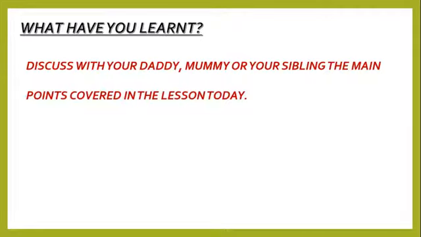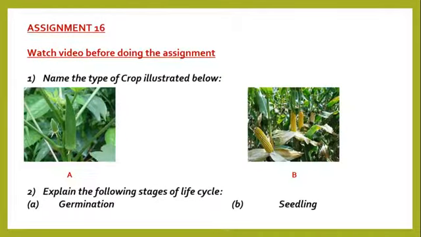Discuss with your daddy, mommy, or sibling the main point covered in the lesson today. You are kindly reminded to do this exercise. Question 1, name the type of crop illustrated below. This same question was asked during the starter stage of this lesson. You should be able to name it. Number 2, explain the following stages of life cycle. The words are A, germination, B, seedling.